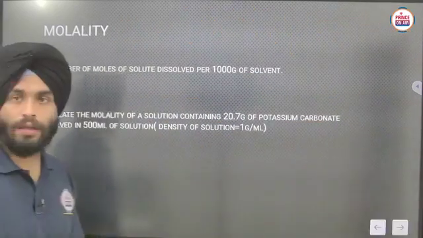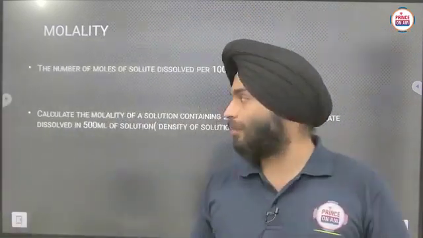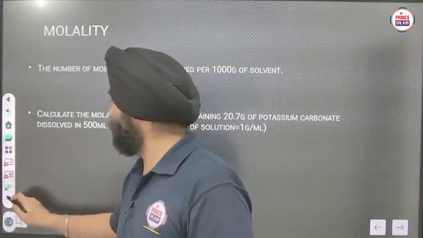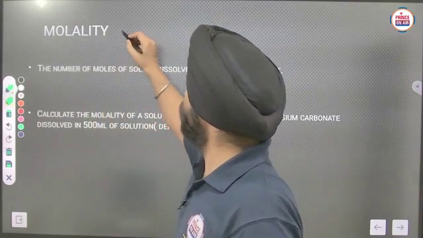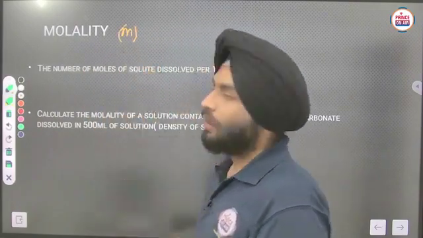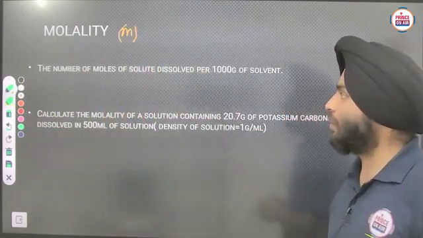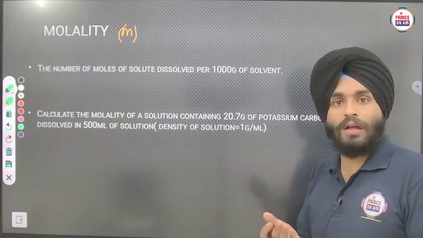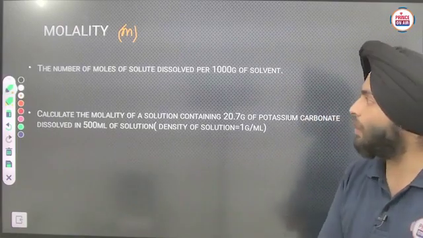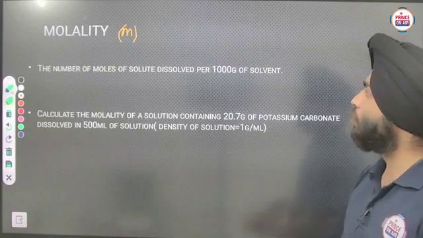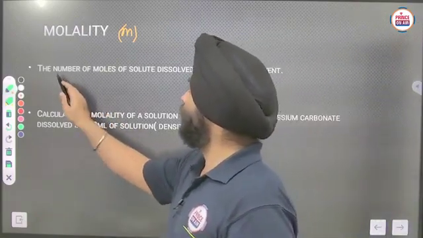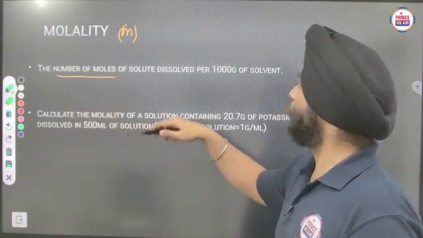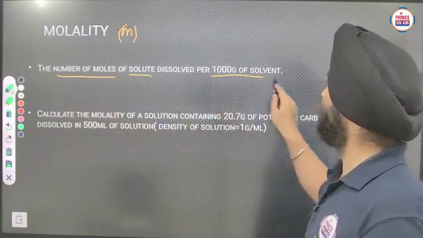Now molality. Molality is represented with a small m. It is used in laboratory work for finding out the concentration of solute in the solvent or solution. The definition is the number of moles of solute dissolved per 1000 gram of solvent.